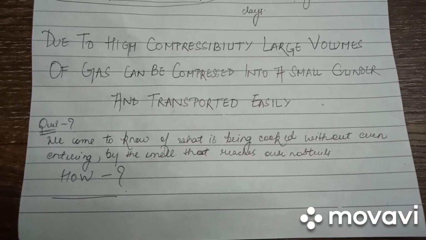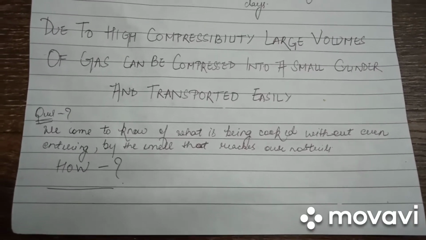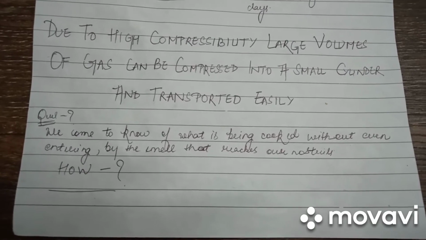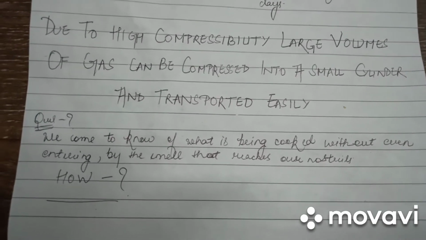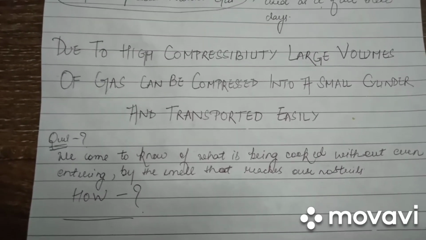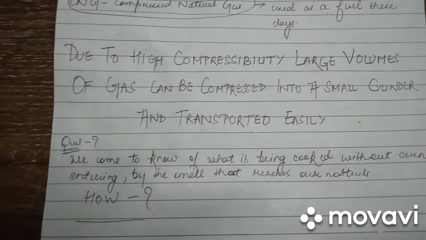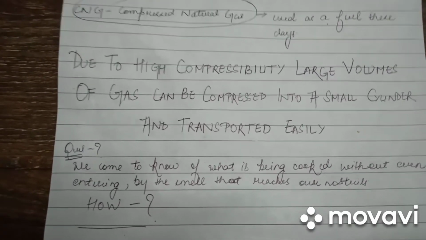Let us consider an example here. We come to know of what is being cooked without even entering the kitchen by the smell that reaches our nostrils. Similar is the case of hot food, the smell of which reaches our nostrils as soon as it is being served or cooked. How does that happen?